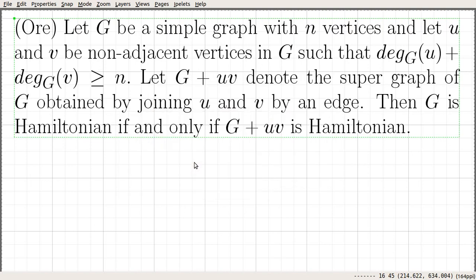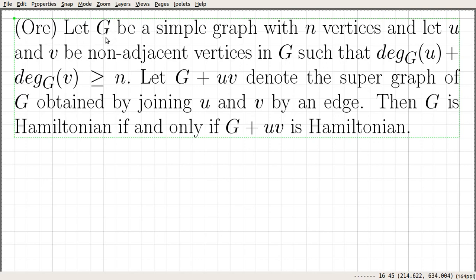Okay, in this video we are going to prove a sufficient condition for a graph to be Hamiltonian. This theorem is due to Ore, and the statement of the theorem is as follows.